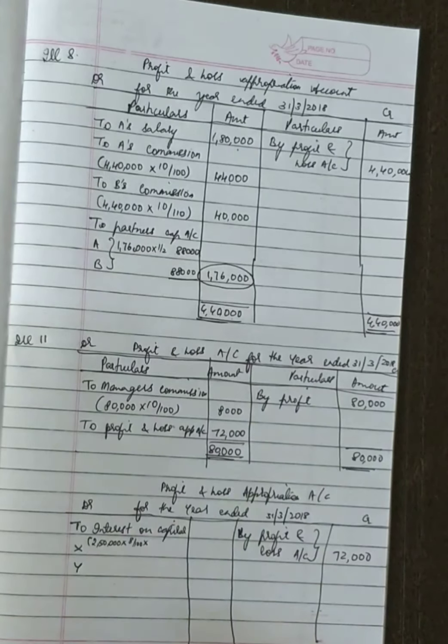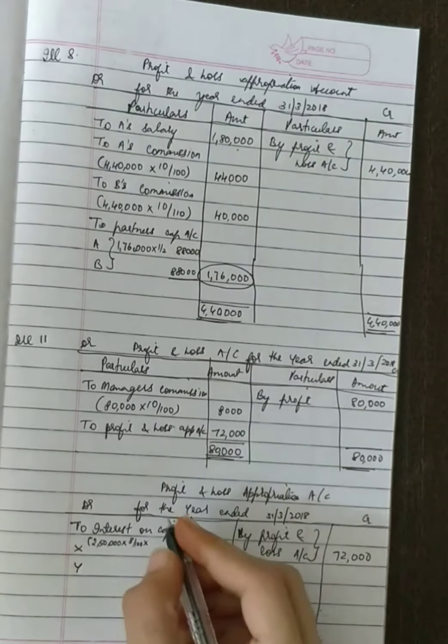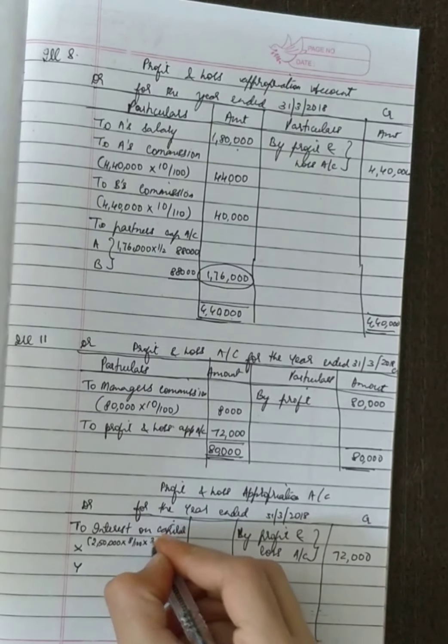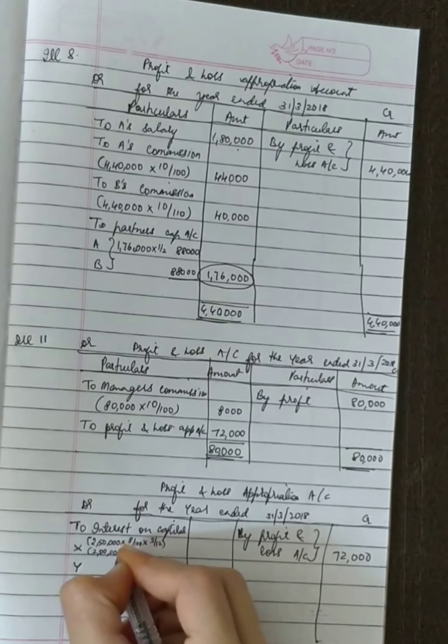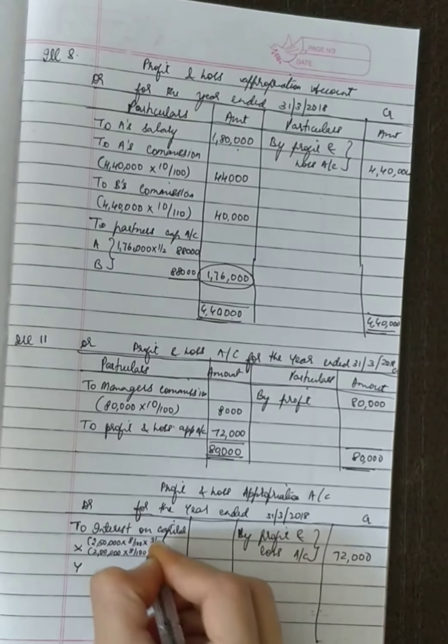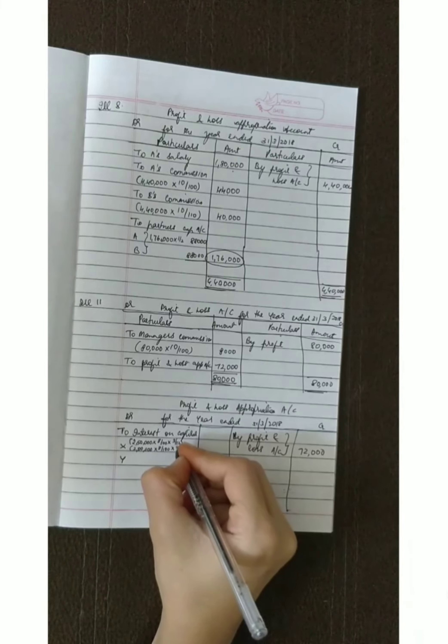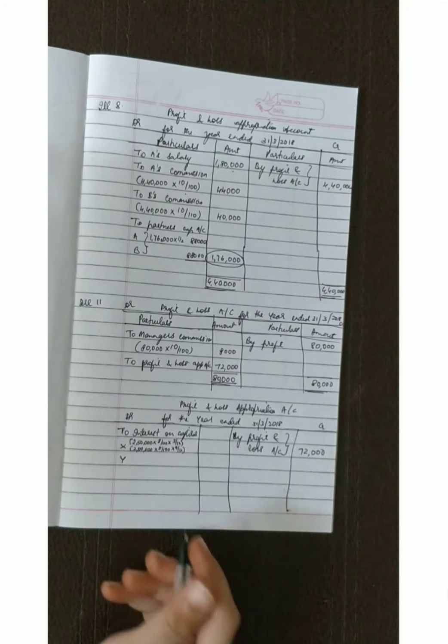For how many months was it 2,50,000? April, May and June. Why? Because on July 1st 2017 the balances were 2 lakh each. So into 3 by 12, and then for 2 lakh into 8 by 100 into 9 by 12.